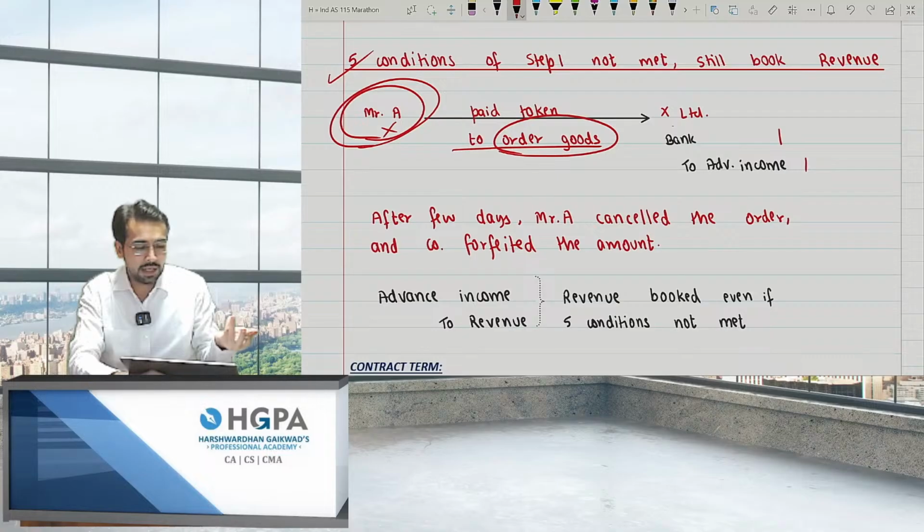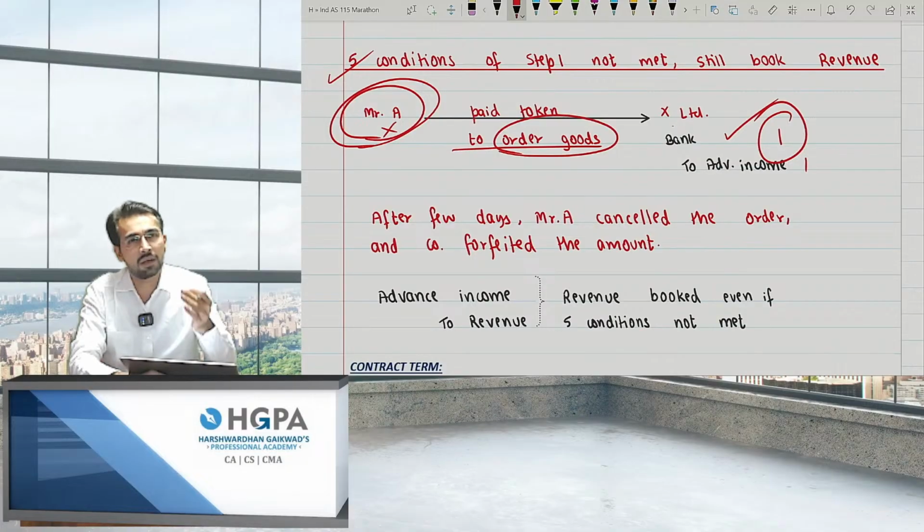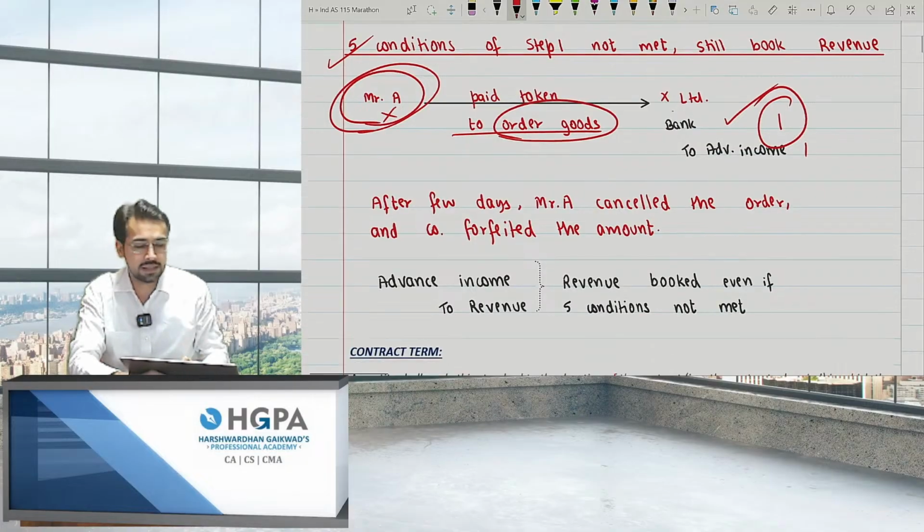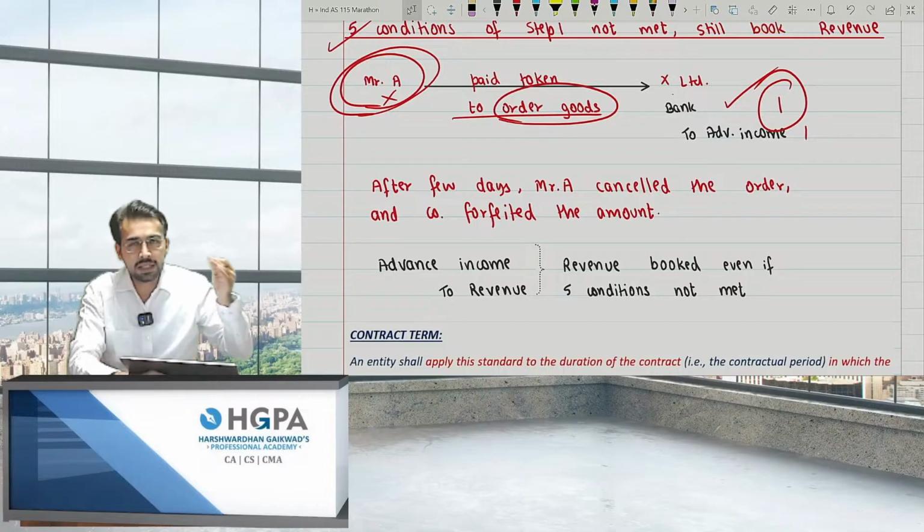So I told him that obviously I've already placed an order for you. I'll not return you this 1 lakh rupees. So I'll forfeit this. Can I say now this is my income? The answer is yes. Can I book revenue? The answer is yes. Because the 5 conditions are not met, still I'm booking revenue.